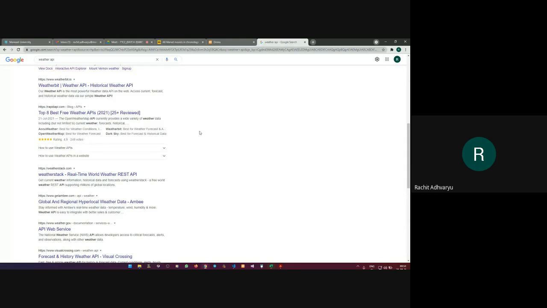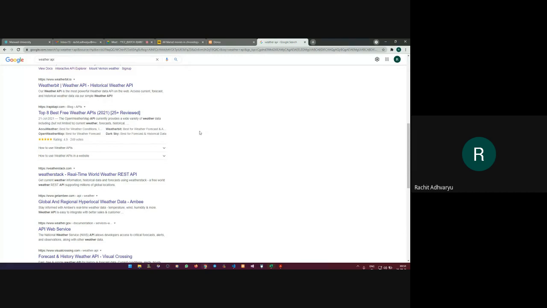Once you register, when you log in again, you will get two things. The first thing will be the API token key, and the second thing will be the API URL, the URL that you can use to fetch the details that you want.